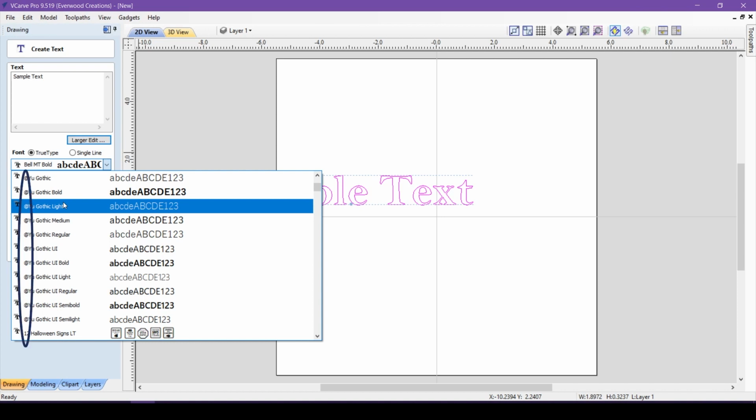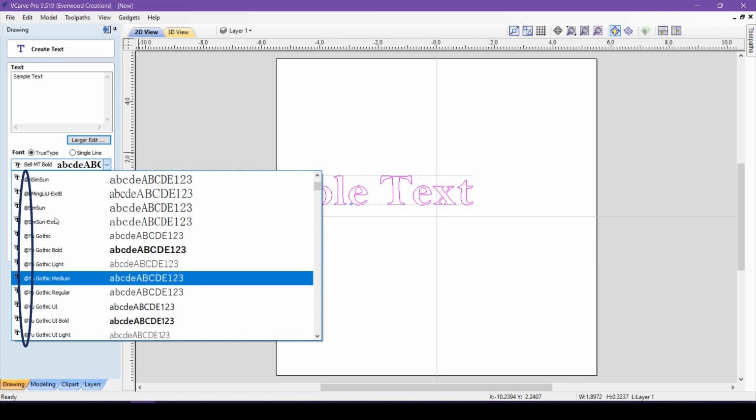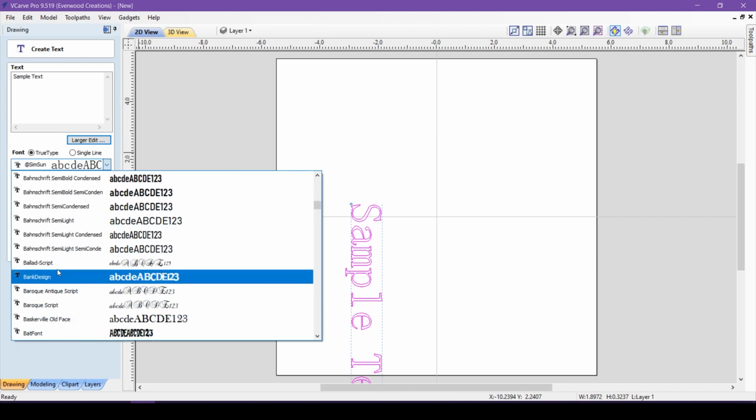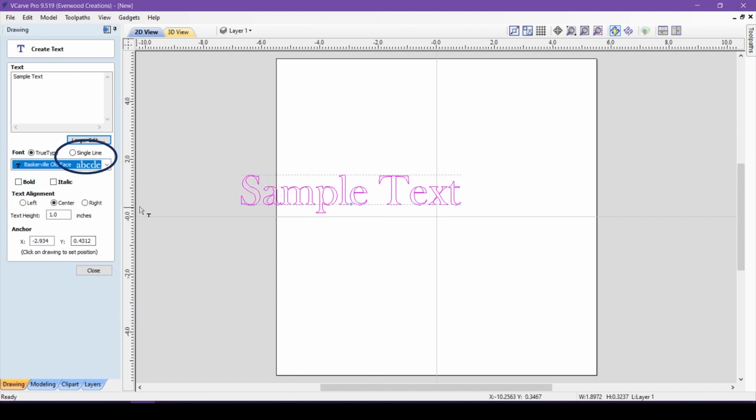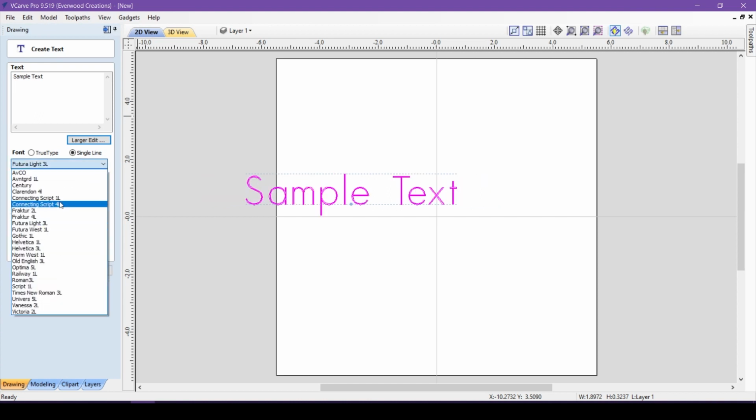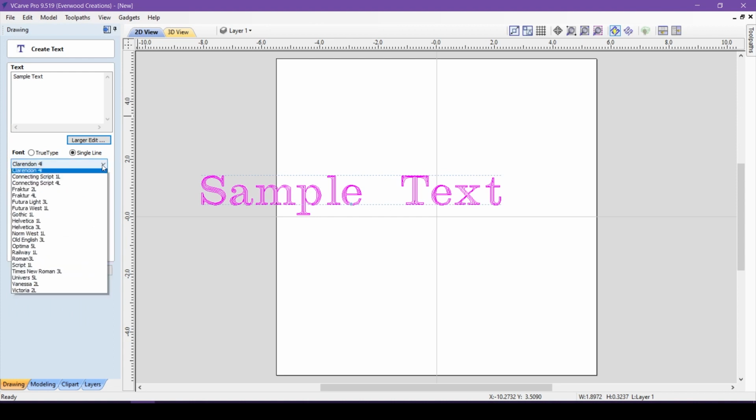And just a quick note, if your font has an @ sign in front of it, that means it is a vertical font, and you will lose your text alignment options, as vertical fonts are always left justified. Vectric also gives you the single line option, which is a list of fonts that are known to carve well and quickly. The selection here is much more limited, but eliminates any potential carving problems caused by a font's design.